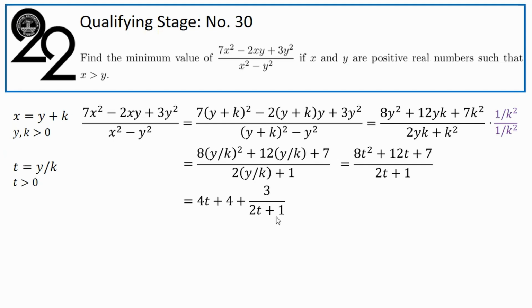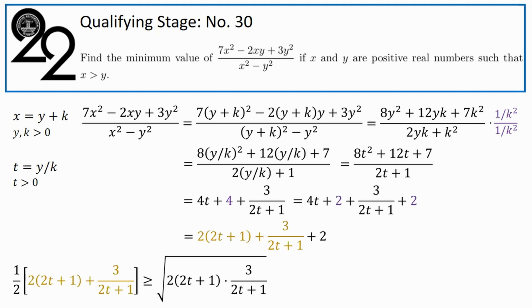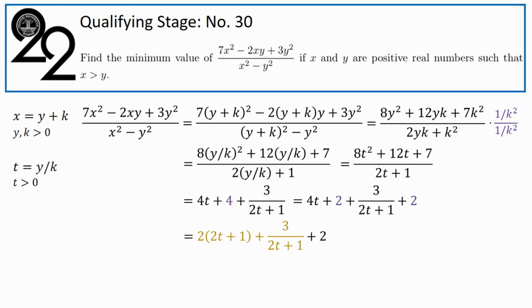But you know what is divisible by 2t plus 1 and close enough to 4t plus 4? It's 4t plus 2. So we can split 4t plus 4 as 4t plus 2, and then plus 2, let's move it all the way to the end, giving us the following. Twice (2t plus 1), that's 4t plus 2, and then plus 3 over (2t plus 1).